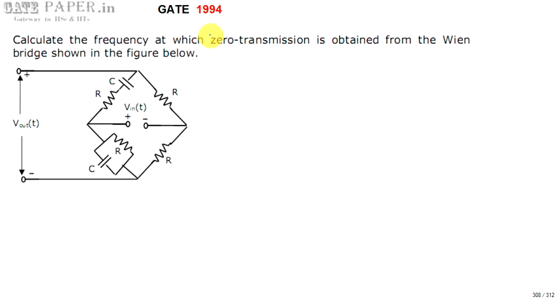The meaning of zero transmission is nothing but, without an input signal, without an external AC signal, V0 should be produced. So without application of an input signal, if you are able to get V0, that is called zero transmission.